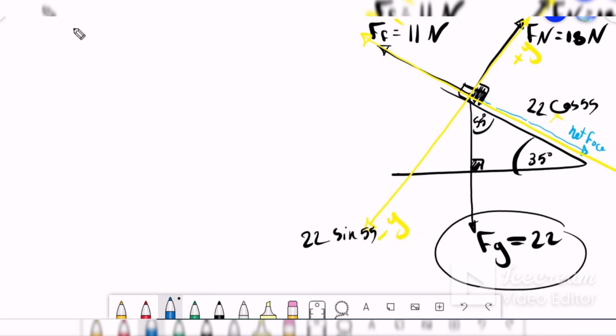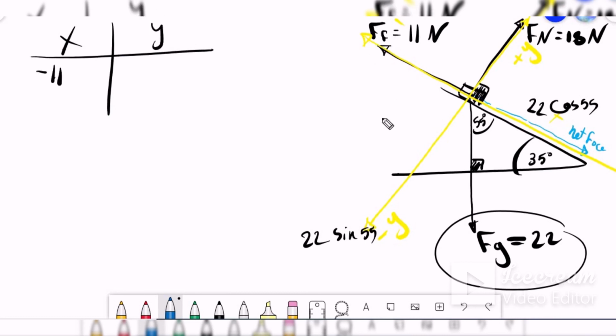After that we will make a table for x and y. Which ones do you have in x? We have negative 11, and we have positive 22 cosine 55. And in y we have positive 18, and we have 22 sine 55, but this one is negative.